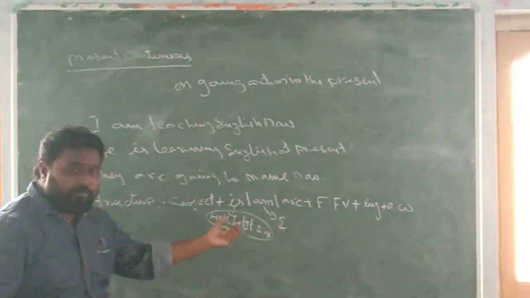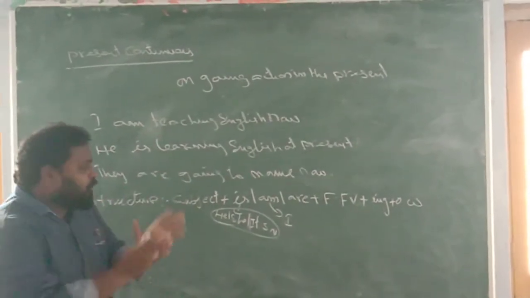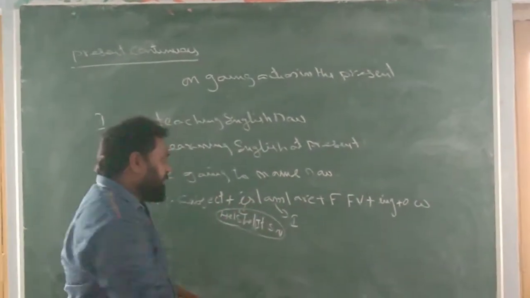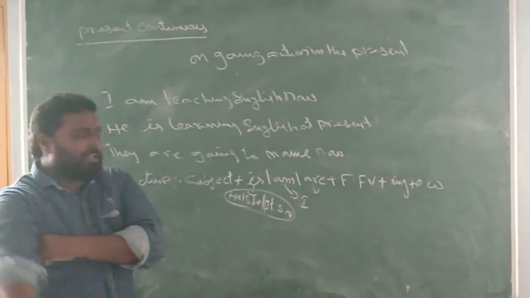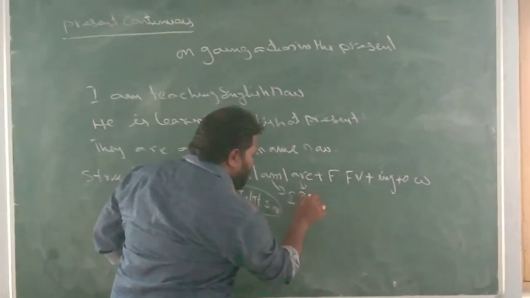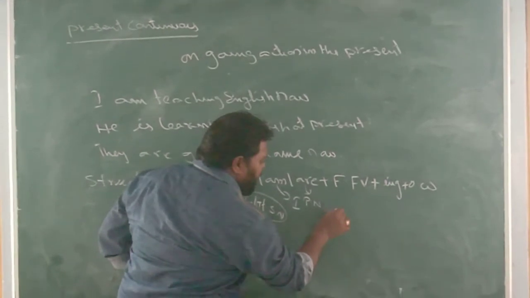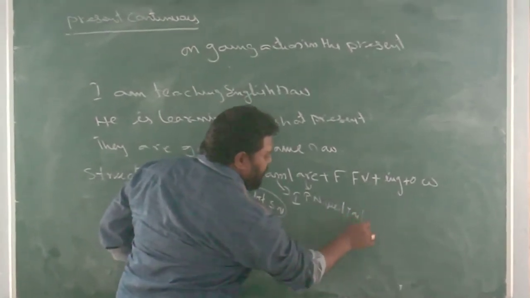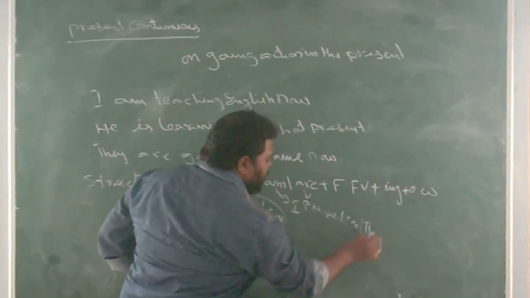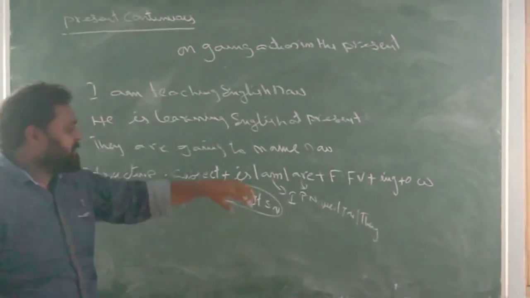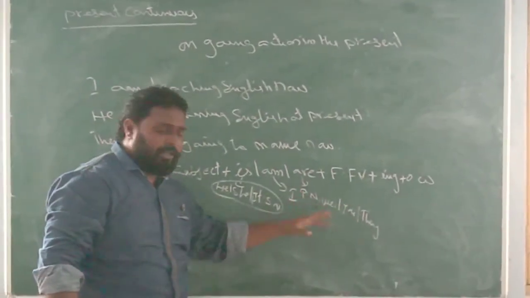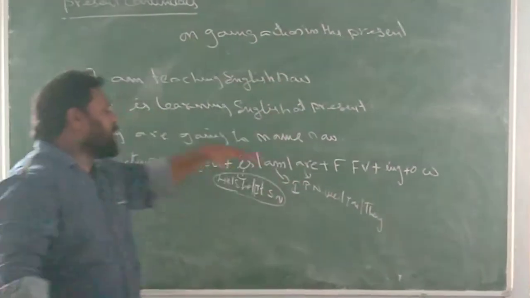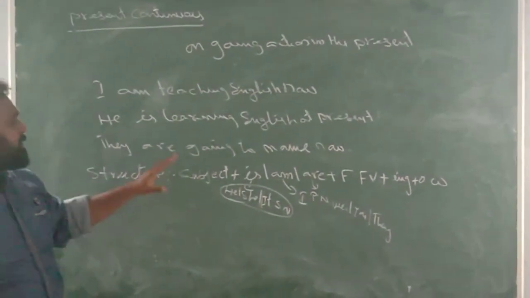Am is a verb which is used only with I. And then are. It is used with plural subjects, for example plural nouns, we, you, they. These are the plural subjects. That means we are, you are, they are, boys are, girls are. Like that we use present continuous tense.